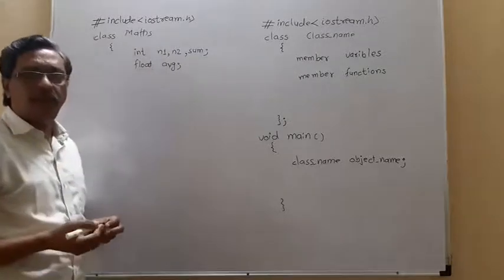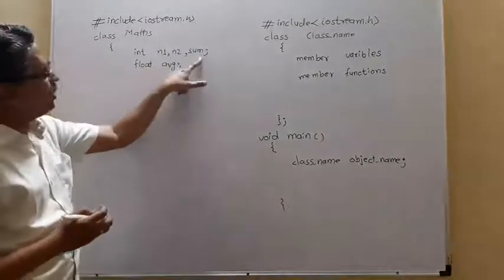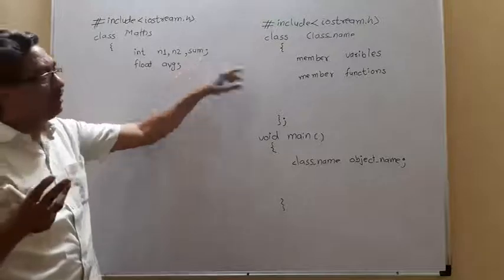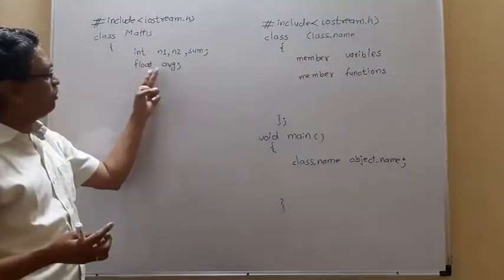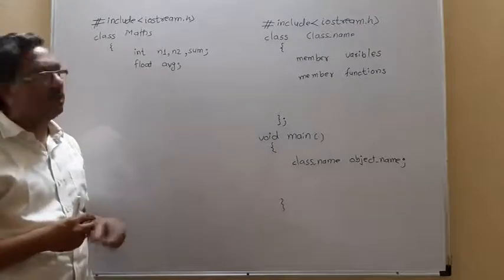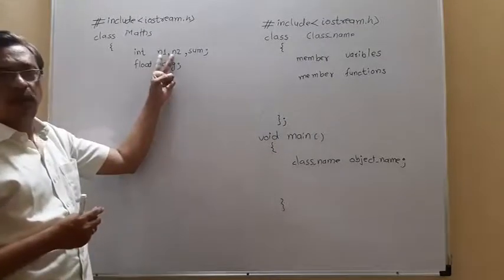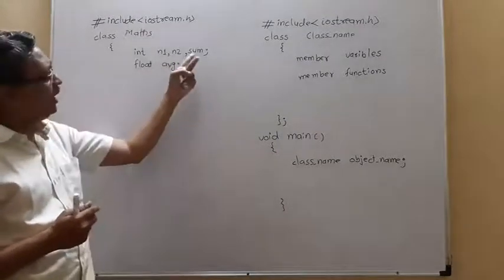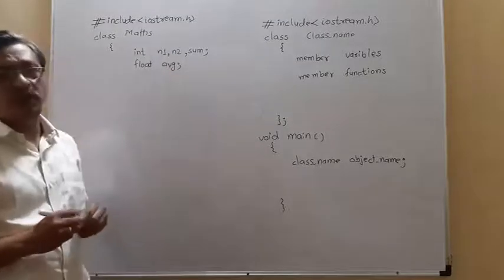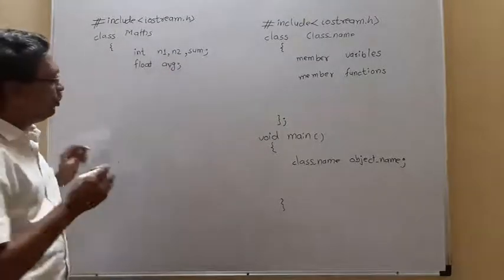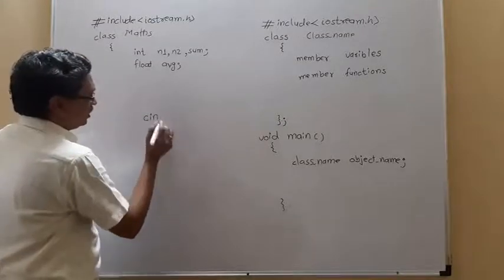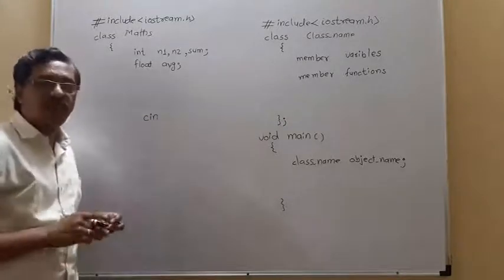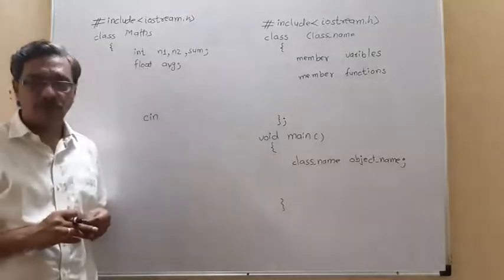Okay, so this indicates n1, n2 and sum. We have declared three member variables of type integer and average as a member variable of type float. Now I want to read two numbers, n1 and n2, calculate sum and average, and display sum and average. To read the data from a keyboard, we take help of a cin statement. Everything is small, cin, that is character input.